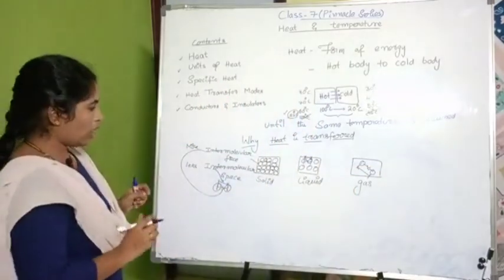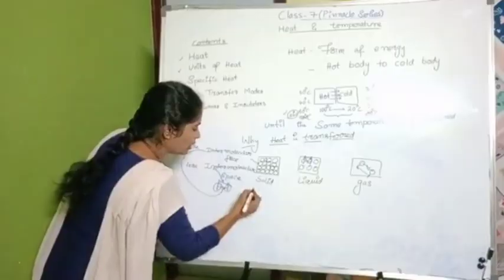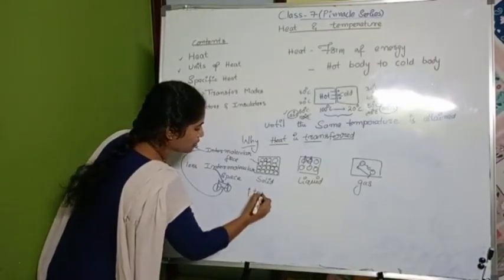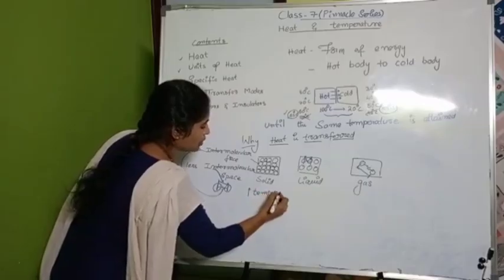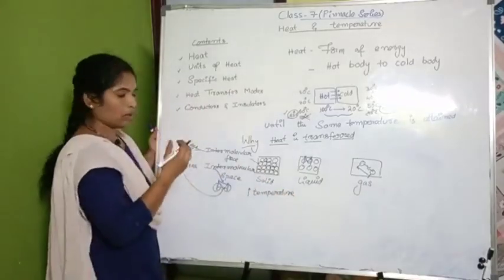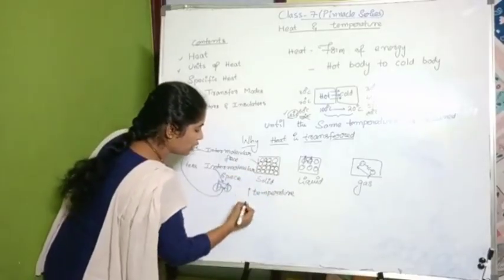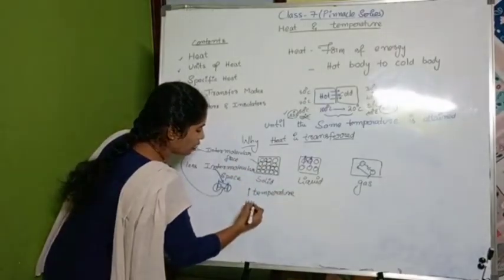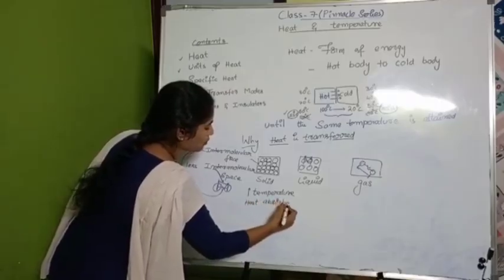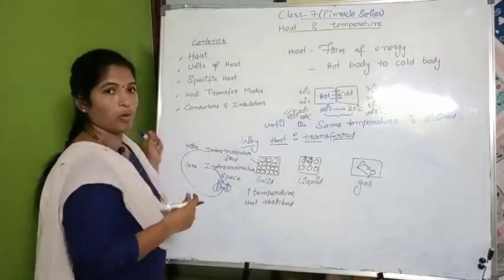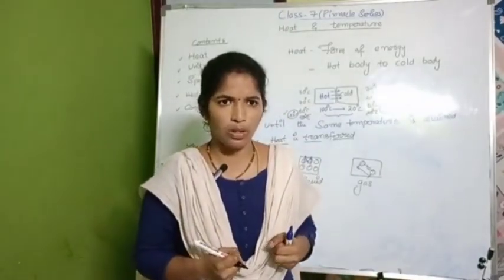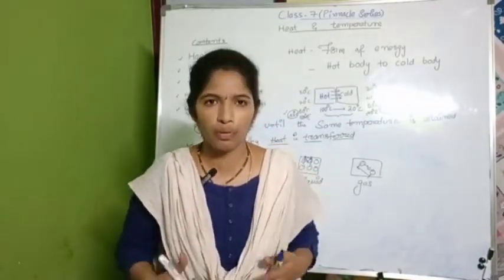So now, suppose, think if it is a solid. If I increase the temperature, what is the meaning of increasing temperature? That means I am giving the heat. Now, if I give the heat, what happened? The body will absorb the heat. Heat is absorbed by the body. If the heat is absorbed, obviously the molecules will attain kinetic energy. That means they will vigorously want to move from each other.